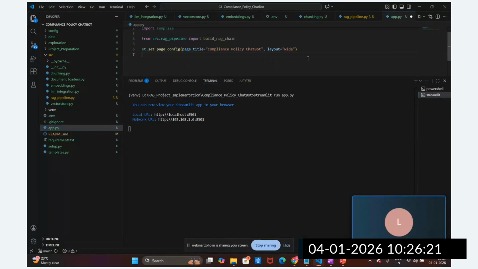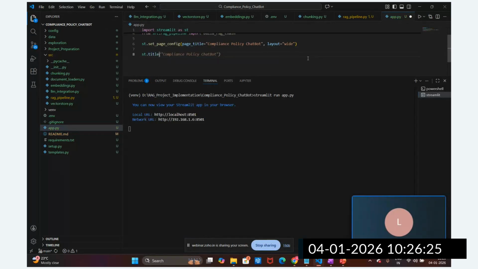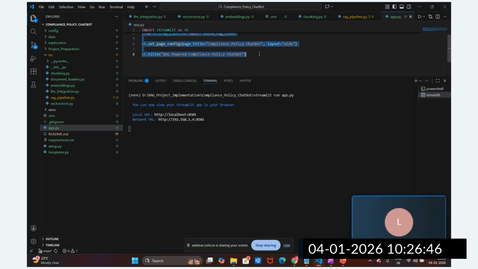I'm going to set up st dot title. Then I'm going to set up the title here. Let me write it like this: RAG powered compliance policy chatbot. Okay, I'm going to rerun this. Now you can see the title is coming, right? RAG powered compliance policy chatbot. Okay, I'm going to write further.